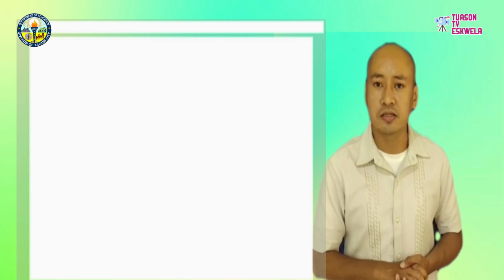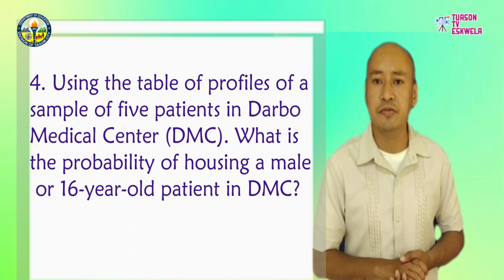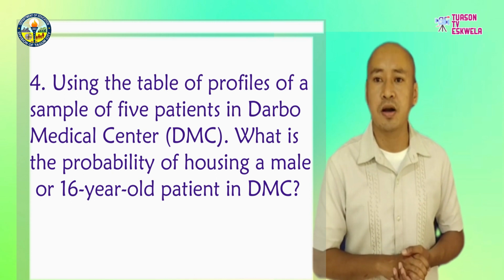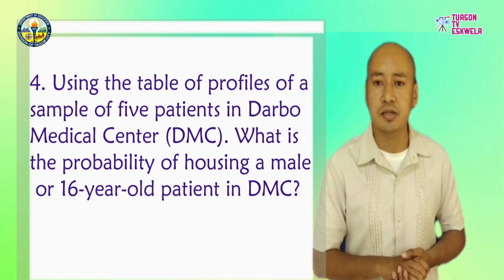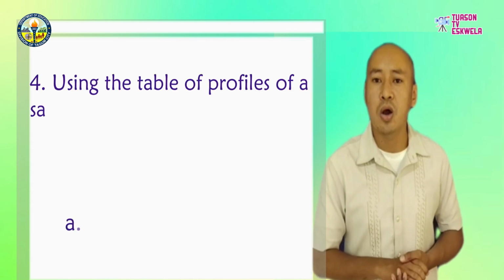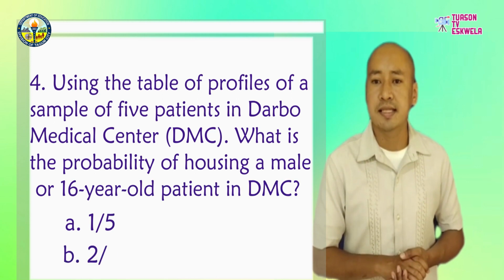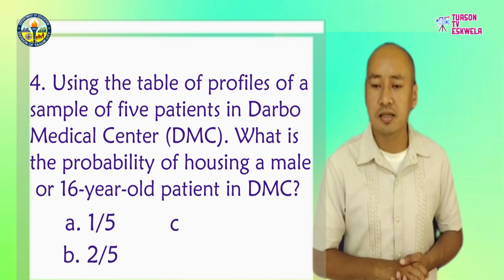Problem number 4. Using the table of profiles of a sample of 5 patients in Darbo Medical Center, DMC, what is the probability of housing a male or 16-year-old patient in DMC? A. 1/5. B. 2/5. C. 3/5.